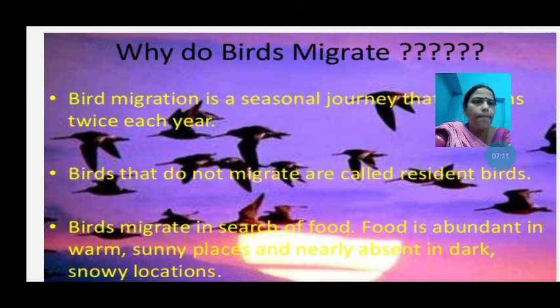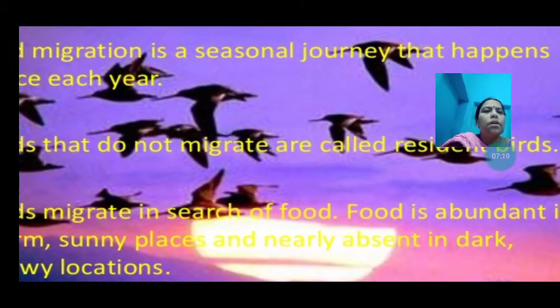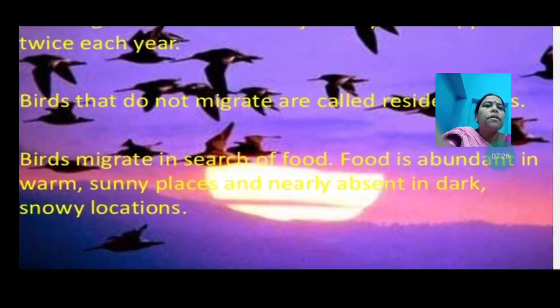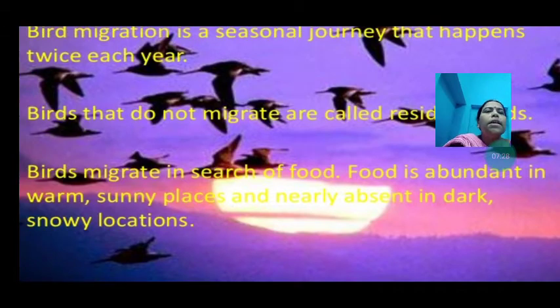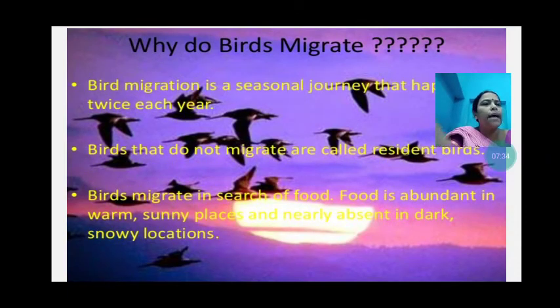To get food. Food is abundant in warm sunny places and nearly absent in dark snowy locations. So in the warmer sunny place they get food, and they find that there is no food or very little food in the dark and colder areas. The food is nearly absent.